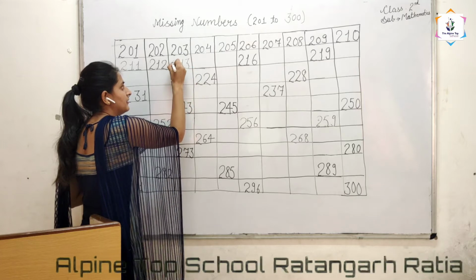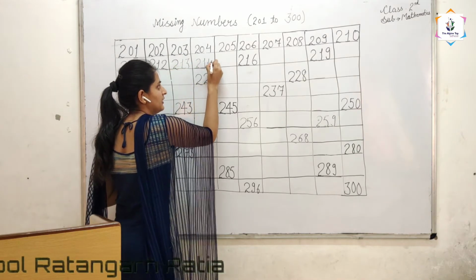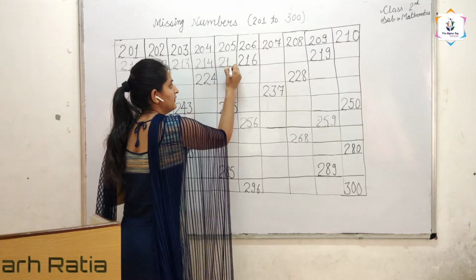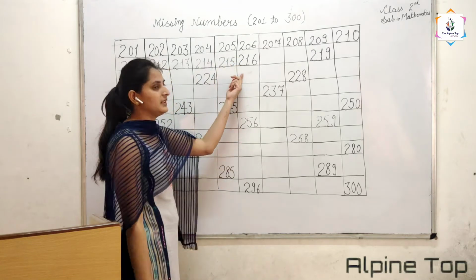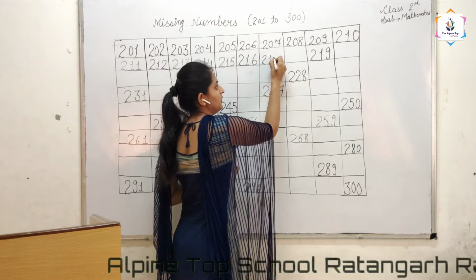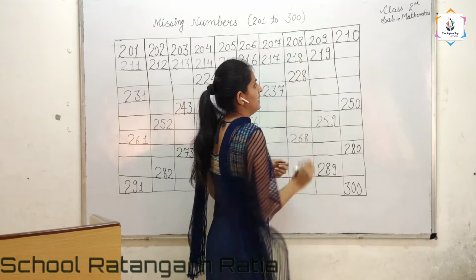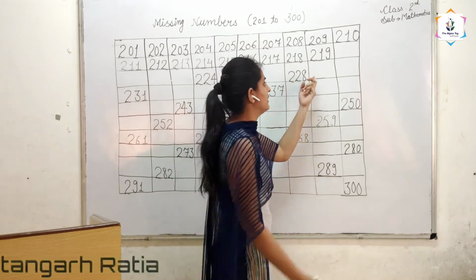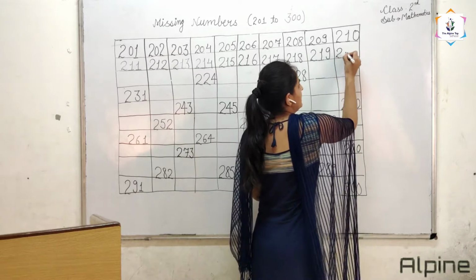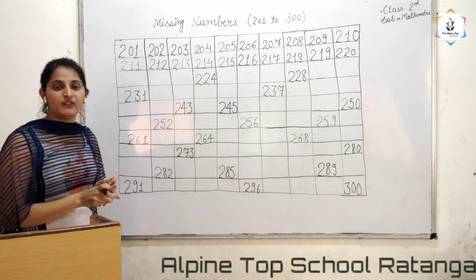213. And 214, 215. And 216 is already given. And after 216, 217, 218. And 219 is already given. And after 219, 220. After 220, which number comes?